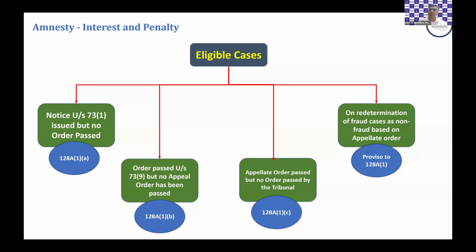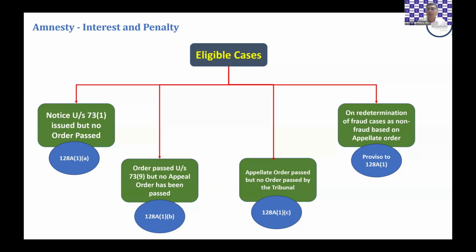Having discussed these 3 cases, the last case is covered by the proviso to section 128A subsection 1, which talks about situations where an order has been passed under 74. When I say 74, the original show cause notice and or the demand order has been passed as a fraud case.